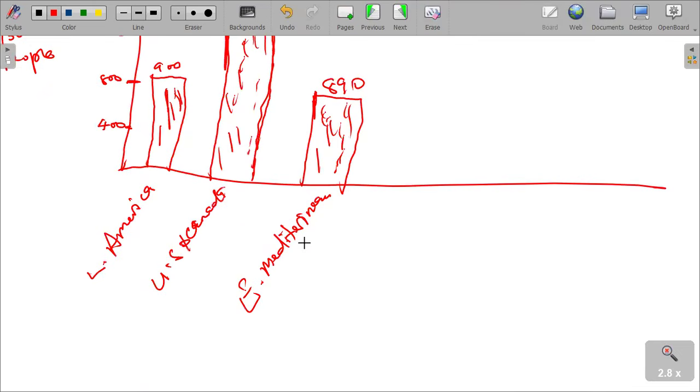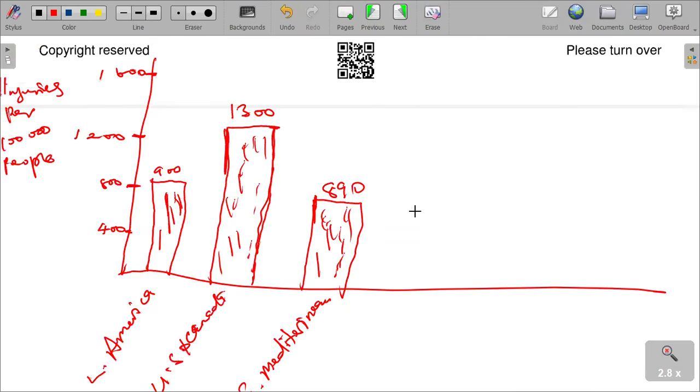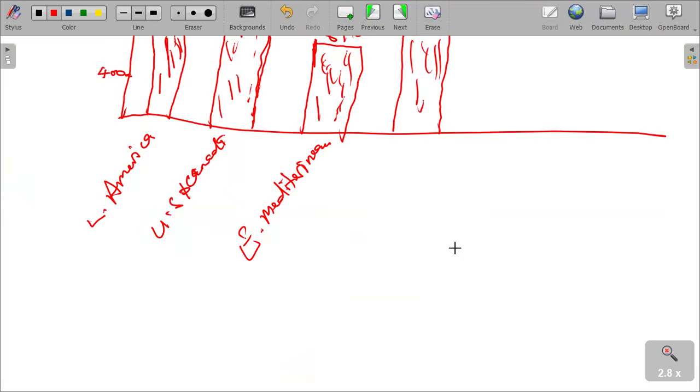Europe 1010 is just somewhere up on top of that. I can say 10 there. So I would say this is Europe.